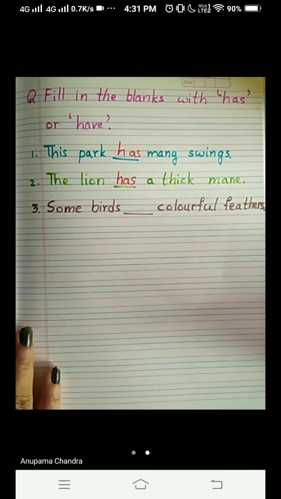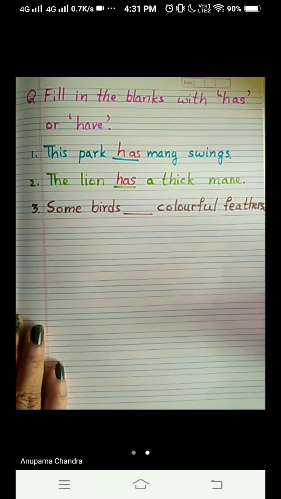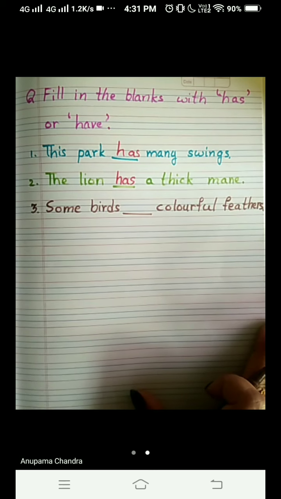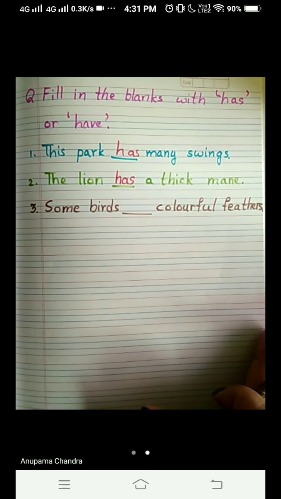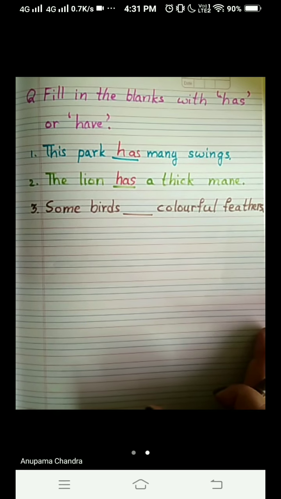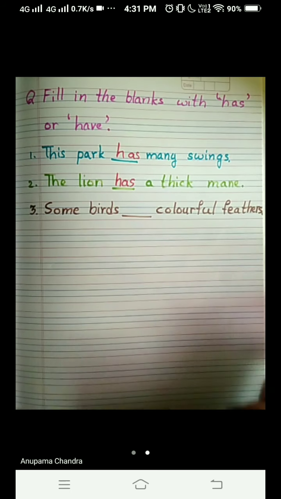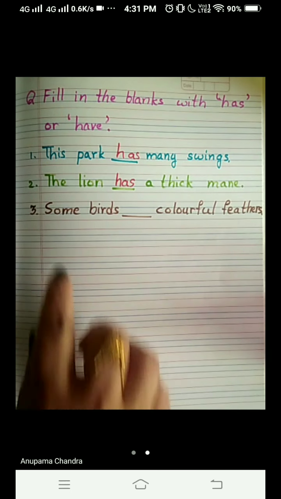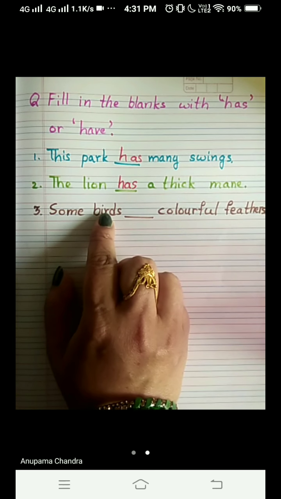Some birds dash colorful feathers. Now the question is same again. What are we talking about in this sentence? What is the subject? And the subject is some birds. We are talking about the birds here in the sentence.